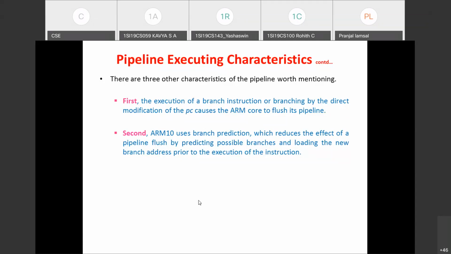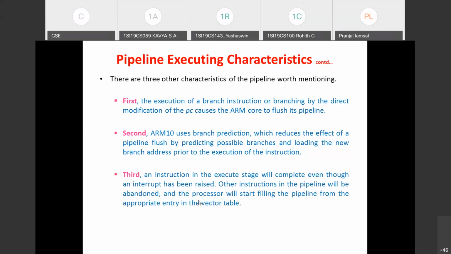It uses some branch prediction, which is going to reduce the effect of pipeline flush by predicting possible branches and loading the new branch address prior to the execution of the instruction. So the percentage of pipeline flush will be reduced as far as possible in the case of ARM10.